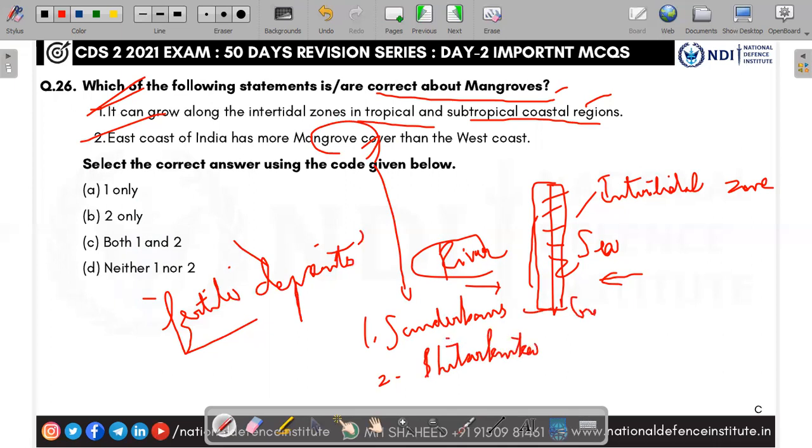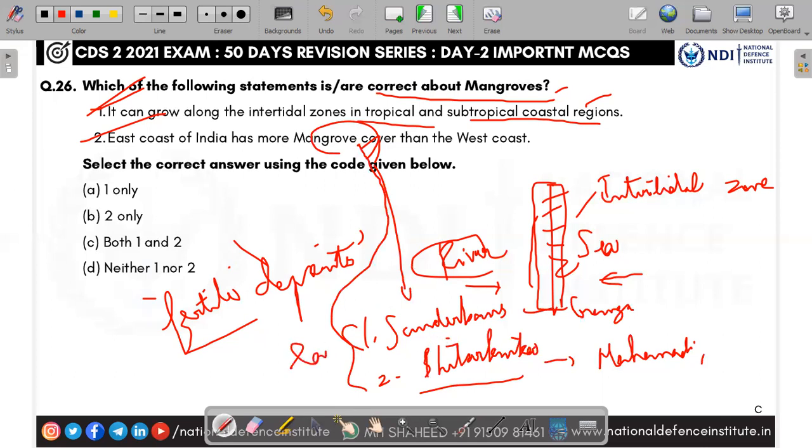It is in the Ganga River delta, and this is in the Mahanadi River delta. Mahanadi and Baitarani and Brahmani, Bhitarkanika. So these two largest mangroves in India are on the east coast. The Sundarbans is in West Bengal and Bhitarkanika is in Odisha. Second is also right. So the answer is C, both 1 and 2.